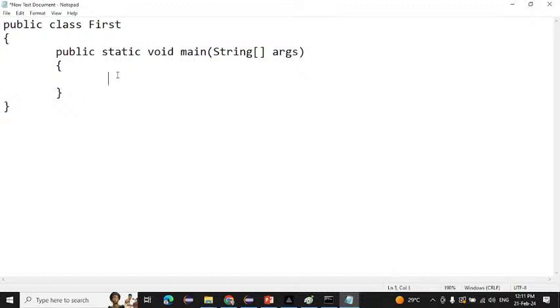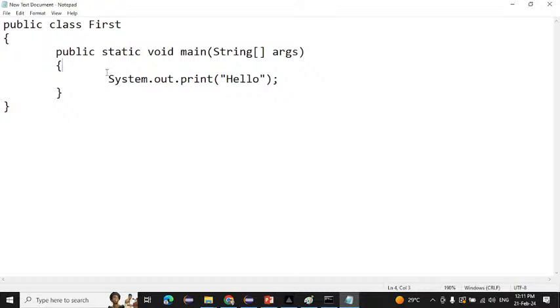Now we have created the class, and we have created the main method also. If you want to print anything, if you want output, for that we have to write one syntax: system dot out dot print. You can write print, or println also. I will tell you, today you have to use only print. And inside the double quote you have to write hello. Whatever you want to write, you can write it inside the double quote. For now you have to remember that.